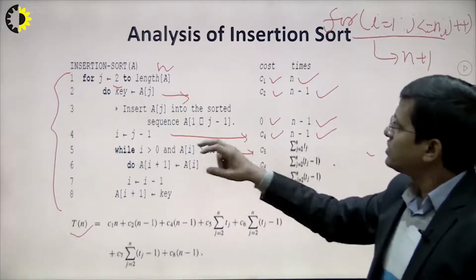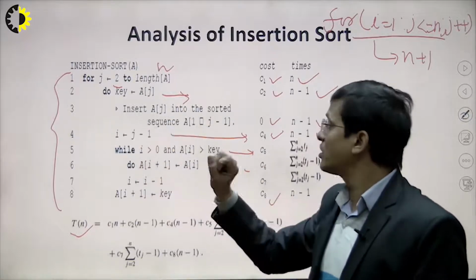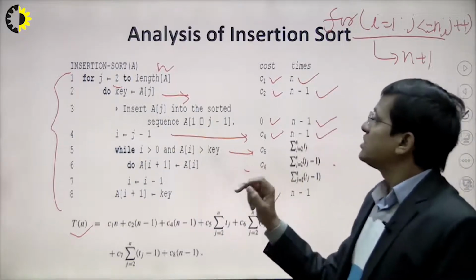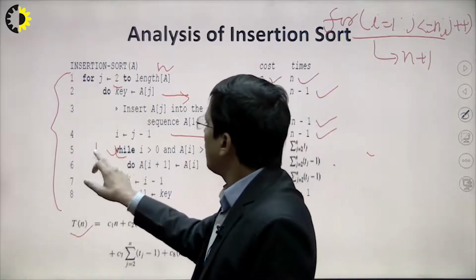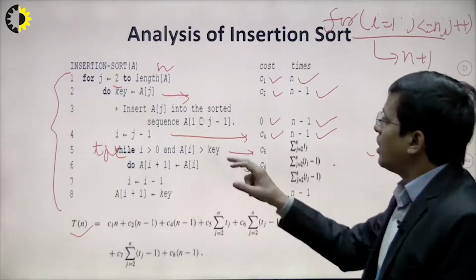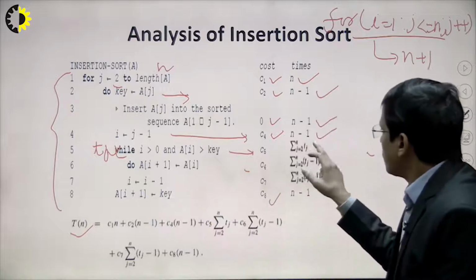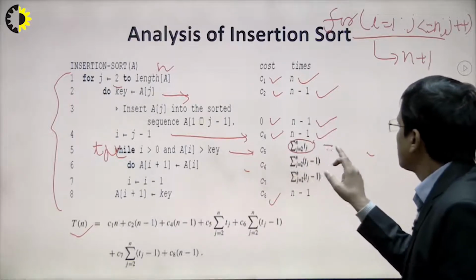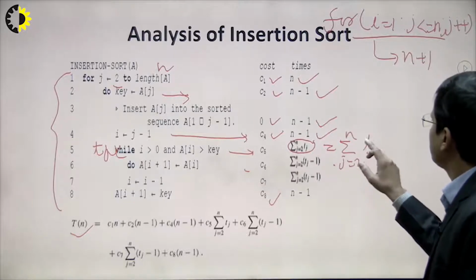And similarly this is the while loop, and this is the inner loop. This is the main part of this insertion sort, right? So basically let's say the while loop is executed tj times, right? And this is executed for each j from 2 to n, so that is the summation of j equals 2 to n of tj.